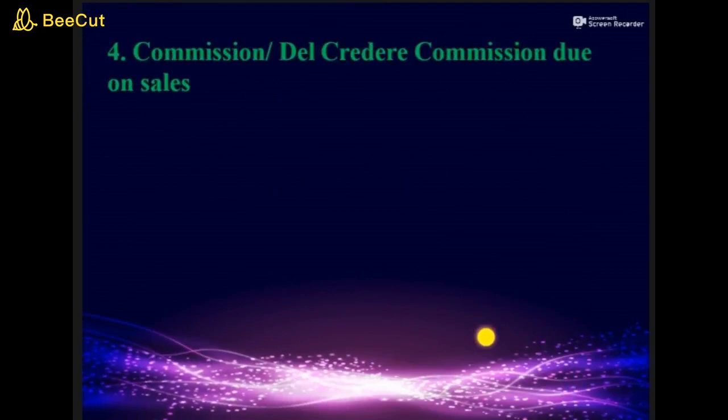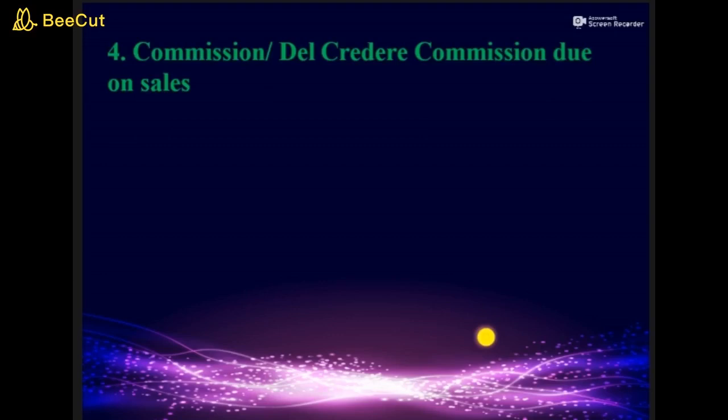When consignee books his commission. Now before we move to this entry, let us clear some basics about commission. Here consignee can get different types of commission, generally normal commission or Del Credere Commission. I have to clear that there is a difference between commission and Del Credere Commission.